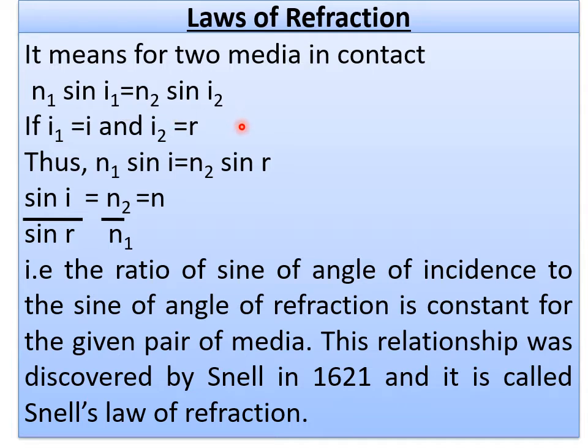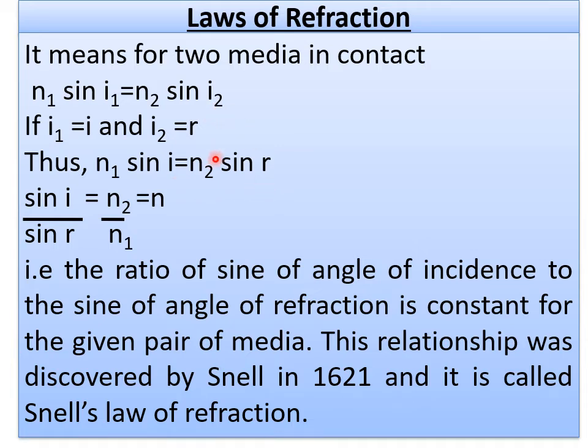But when light travels from the first medium to the second, it is named refraction, so we assume i1 is i and i2 is r. Thus n1 sin i is equal to n2 sin r.